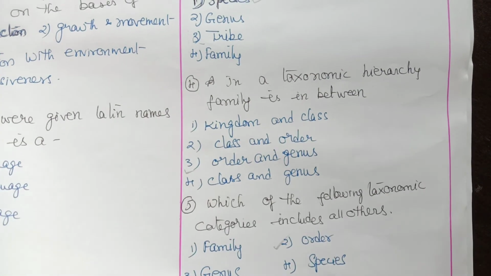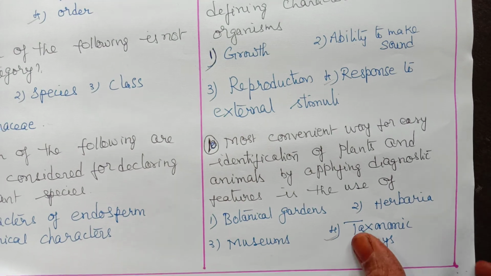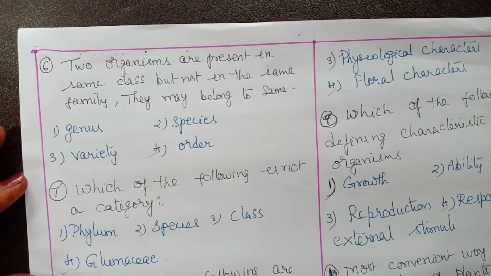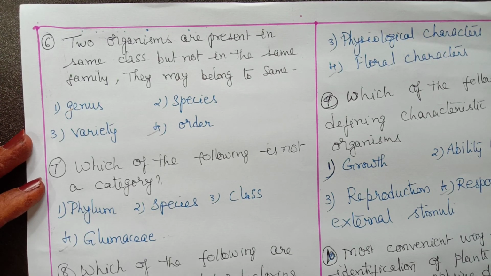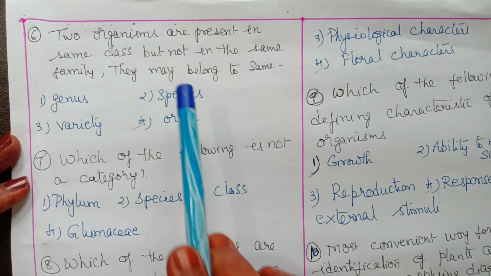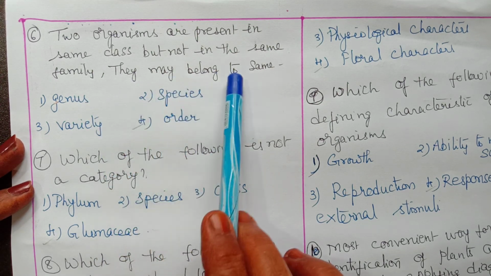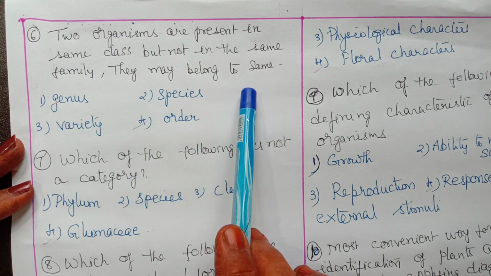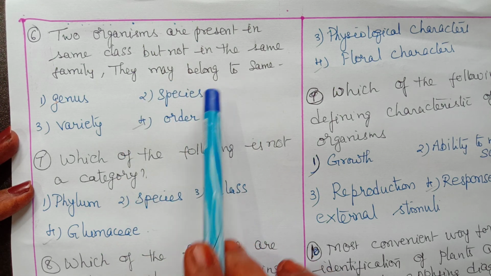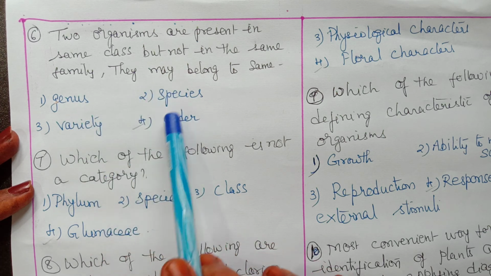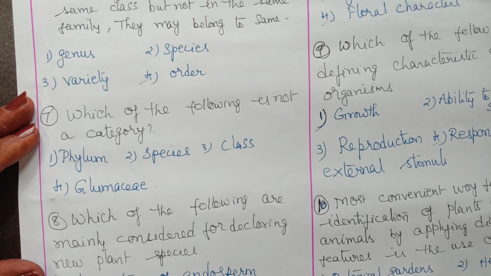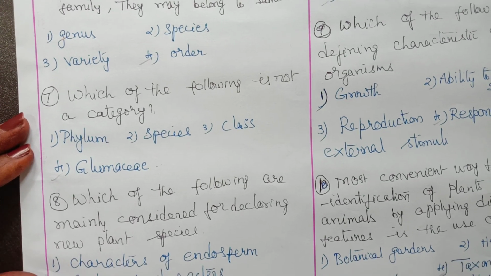Okay. Now let me go through the next one. Two organisms are present in the same class but not in the same family. They may belong to the same. They are present in the same class but not in the same family. That means next order. Next higher one you have to choose here. So order.